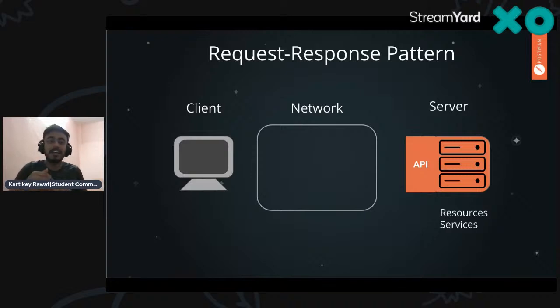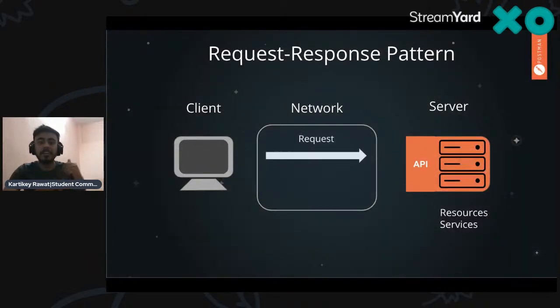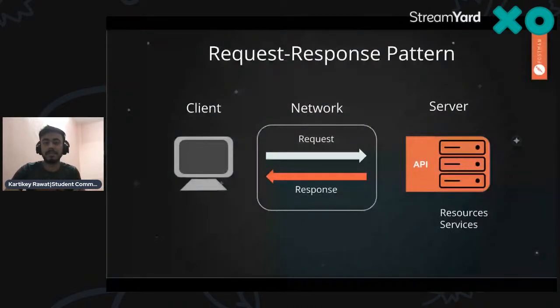So actually, request and response follow a basic pattern, and the concept behind it is the client-server model. A client, that is me, is requesting, say, your favorite dish, and the API or server takes that request and responds to the same thing I requested: is it available or not available? Right.